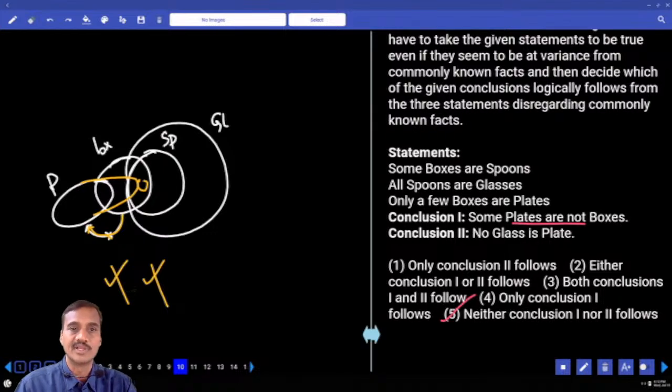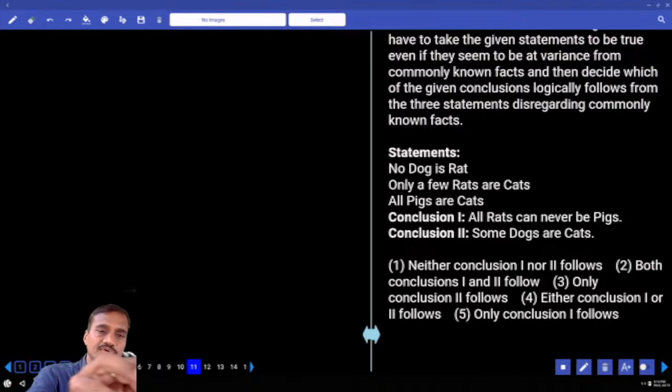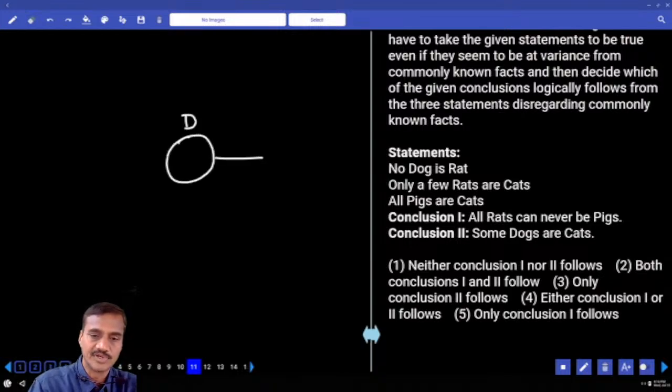Then 11th one. Now in this question number 11, No dog is rat. Now these are the dogs and these are rats. No dog is rat. No intersection between dog and rat.